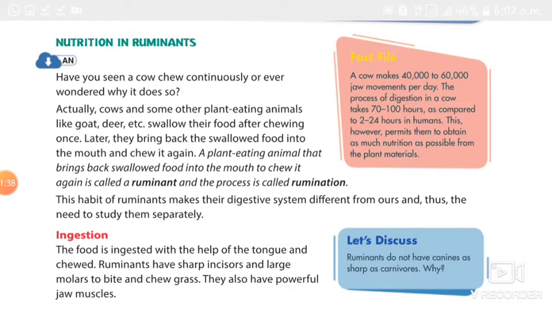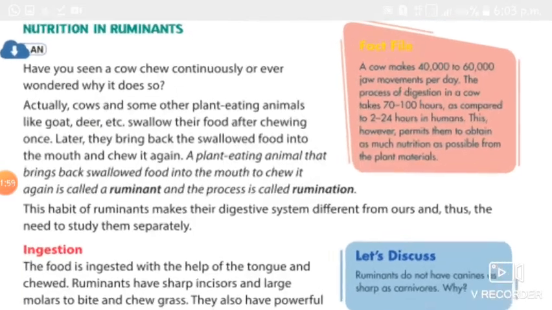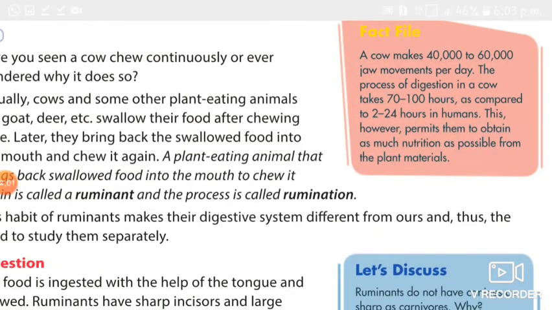Why are these animals ruminants? Because they bring back swallowed food into the mouth to chew it again, and this process is called rumination. Here it is given clearly, you can mark it.